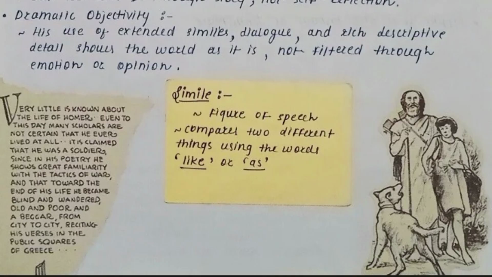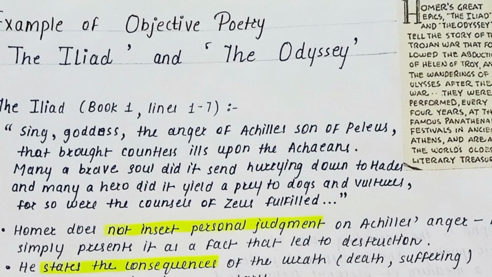Examples of objective poetry: the Iliad and the Odyssey. Homer's great epics, the Iliad and the Odyssey, tell the story of the Trojan War that followed the abduction of Helen of Troy, and the wandering of Odysseus after the war. These works were performed every 4 years at the famous Panathenaic festivals in ancient Athens, and today they are considered among the world's oldest literary treasures.